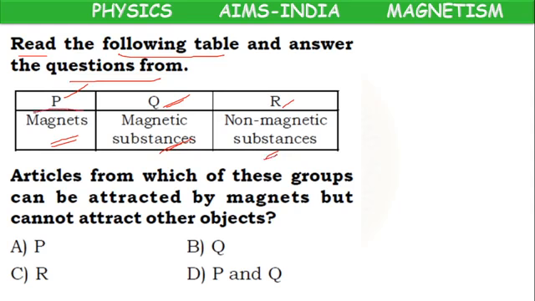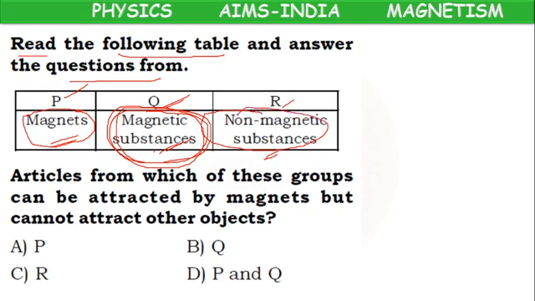Here, what are magnets? They can attract other objects. What are magnetic substances? These can be attracted by the magnets. What are non-magnetic substances?